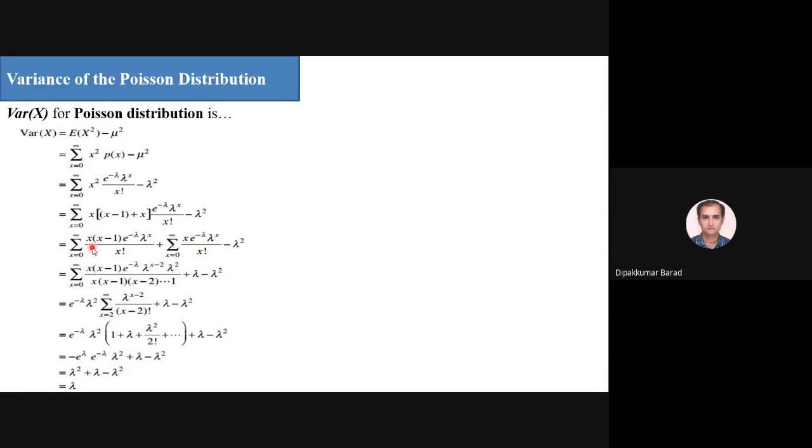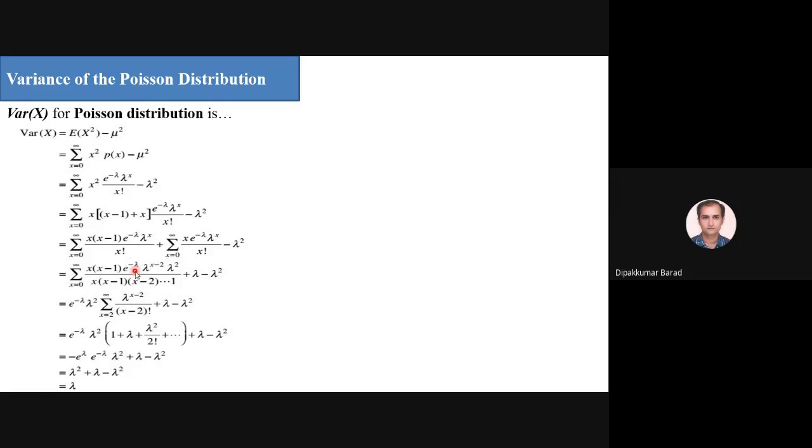I hope this one is clear, everyone. This is nothing but x into p of x, so this is nothing but E of x. E of x means lambda, so lambda minus lambda square. And here we have x into x minus 1, e raised to minus lambda, lambda raised to x. Now in the denominator I have x factorial, which can be represented as x into x minus 1, x minus 2 up to 3 into 2 into 1. So x factorial is the multiplication of 1 to x. If we cancel out these two terms, x into x minus 1, then in the denominator I get 1 into 2 into 3 up to x minus 2, so x minus 2 factorial.